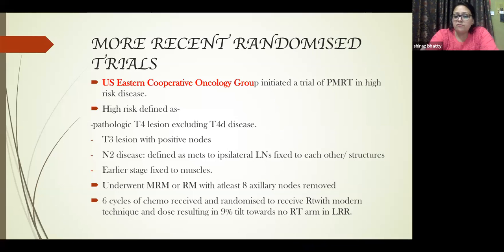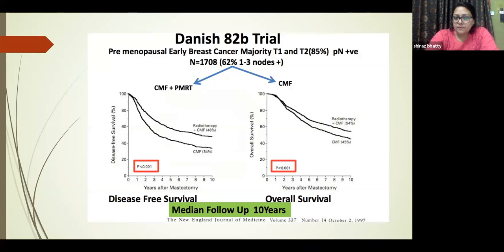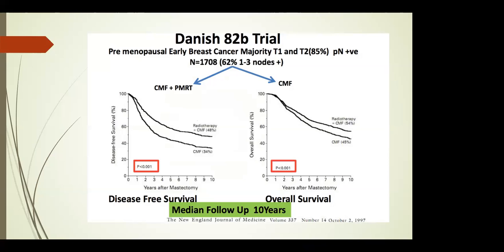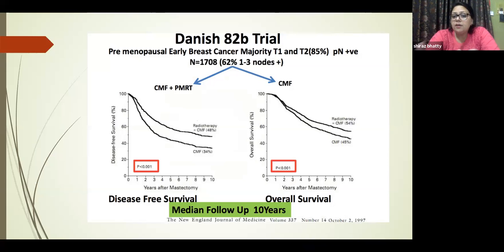6 cycles were given to each of them, and then a 9% tilt towards the no-RT arm was seen. But CMF and PMRT was definitely superior to CMF alone. This trial, which I am highlighting now, and the other trials which I'm going to tell you about, the Danish 82B and the Danish 82C trials, form the basis of the majority of guidelines which we are following today. So they are considered to be the landmark trials. If you don't remember anything, just try to remember these.